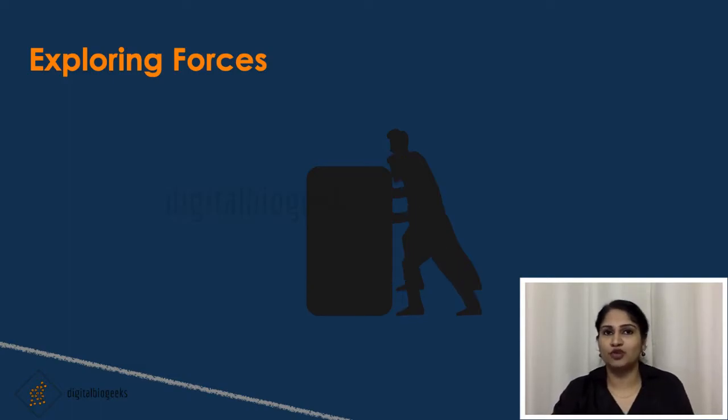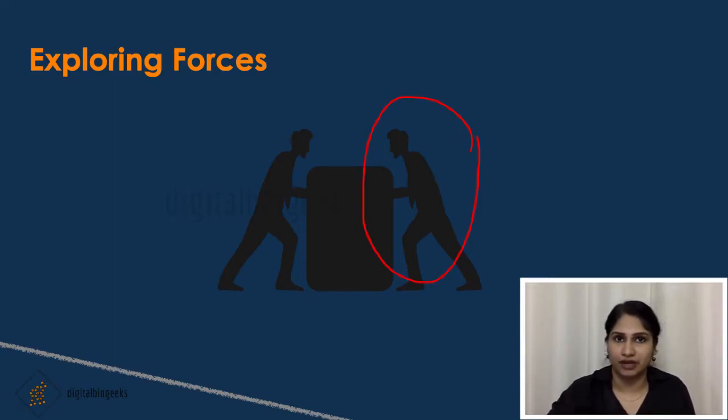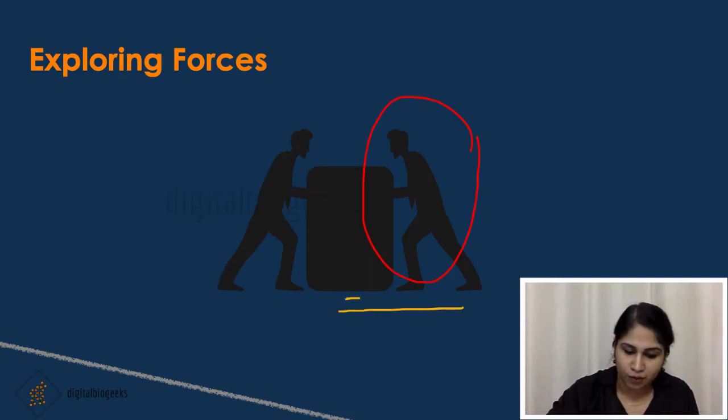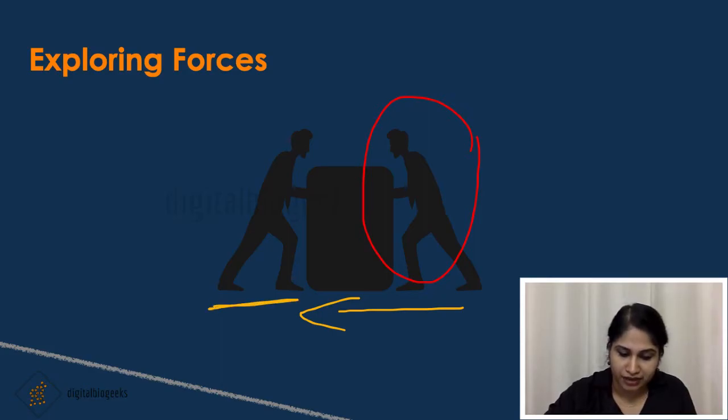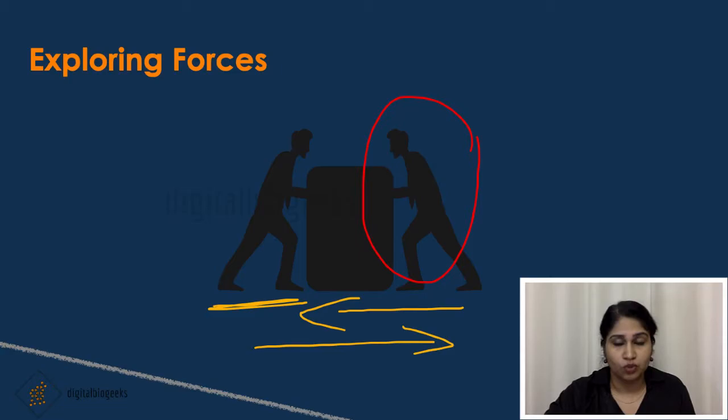If both of you are standing on the same side and pushing, the cart will move very easily. But if your friend is standing on the opposite side and pushing it, what will happen? If you are stronger than your friend, then the cart will move towards your friend. And if your friend is stronger than you, then the cart will move towards you.